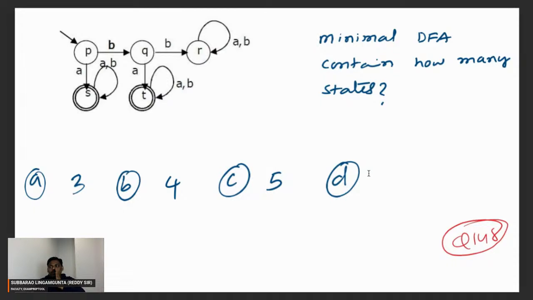You can take the right-hand side in common: A followed by (A plus B) whole star, plus BA followed by (A plus B) whole star. You can make the right side common.